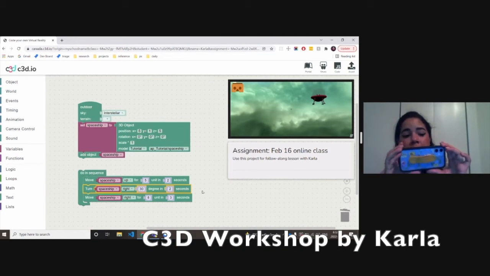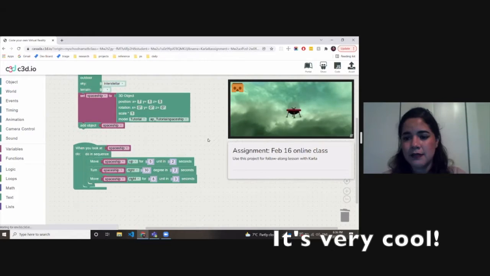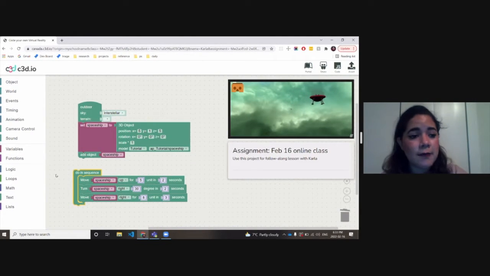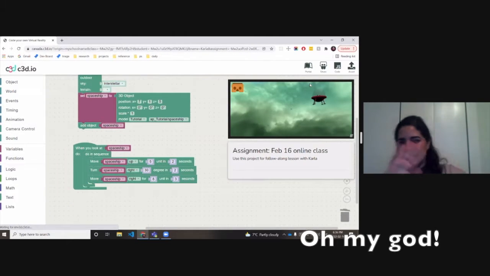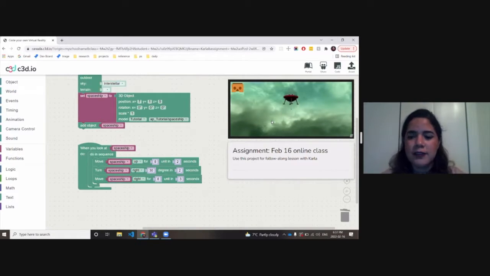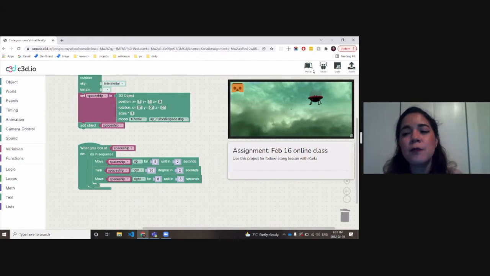With our phone, we will be able to actually use our phones and move around. Very cool. It's moving! There is a very powerful block in here that we can use. Oh my god, that is so fun. Now it's moving. Oh, this is so cool. Imagine what else we can do.